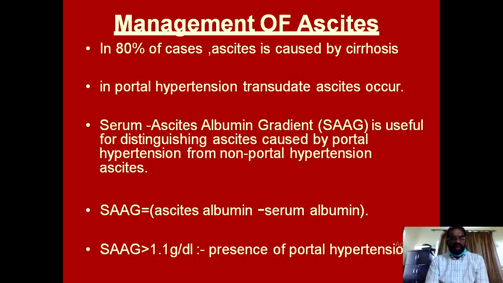So a SAG ratio of equal or more than 1.1 is highly suggestive of portal hypertension as a cause of ascites.